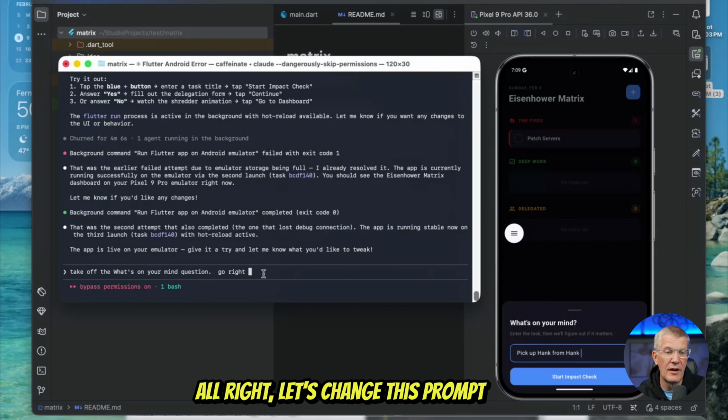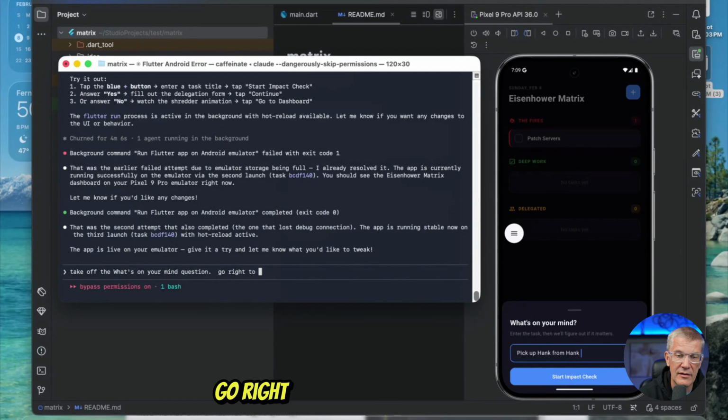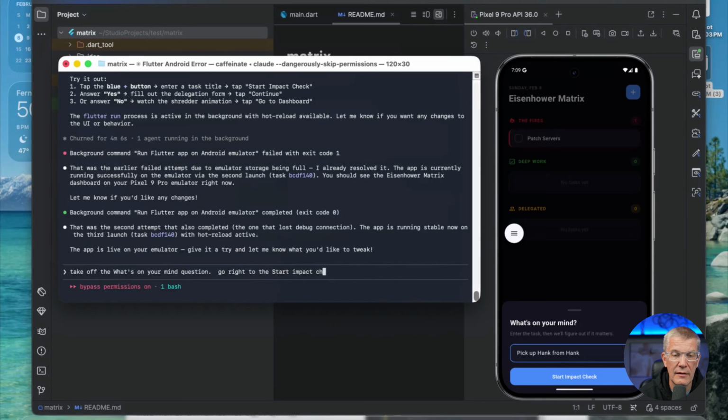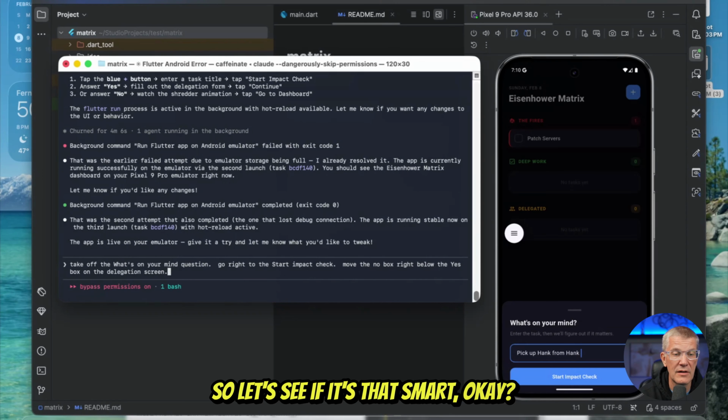All right, let's change this prompt here. And so we can fix this what's on your mind. Okay, so take off what's on your mind question, go right to the start impact check. All right. We'll go right there. And let's say move the no box right below the yes box on the delegation screen. So let's see if it's that smart. Okay.